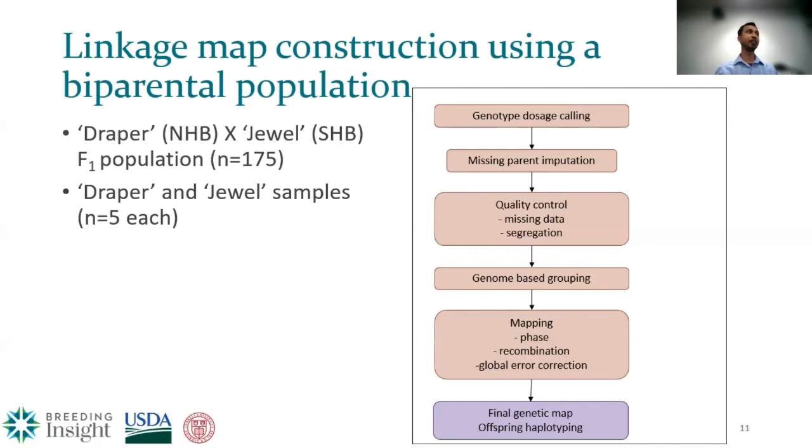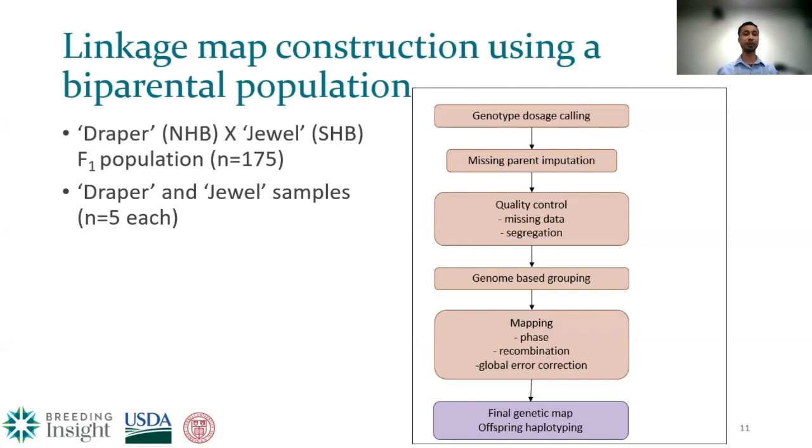We were not sure, therefore we sampled 5 of each, Draper and Jewel, to make sure we can predict or identify the right parent. We identified the right Draper parent based on the identity by descent method, whereas we were not sure about the Jewel parent. So for that, we had this missing parent imputation step, which I will explain further in my next slide.